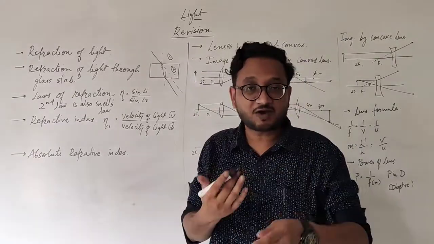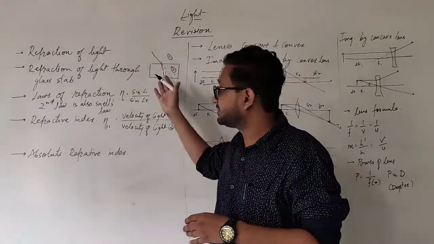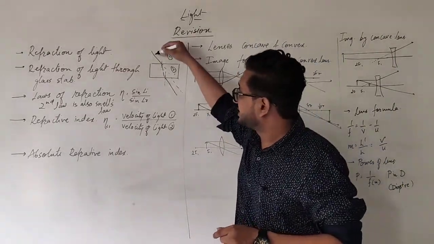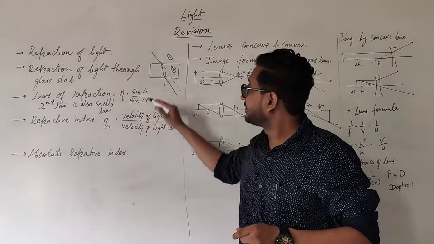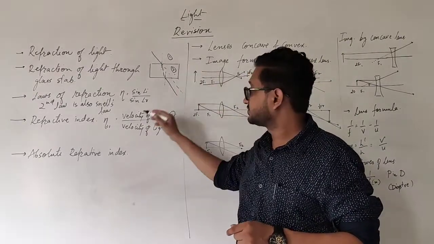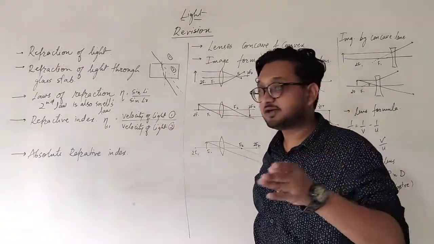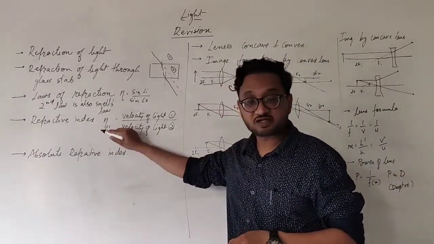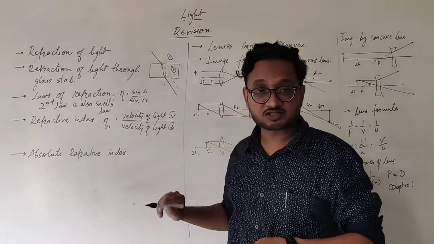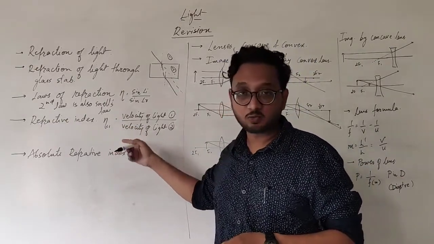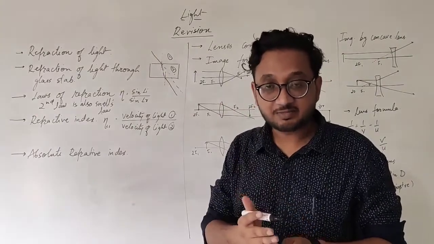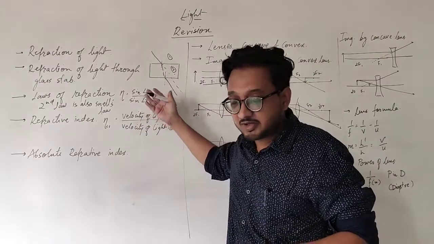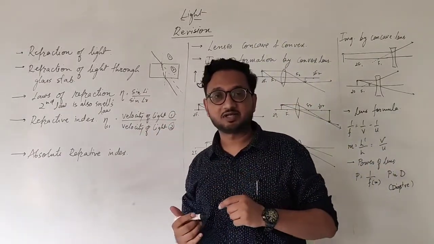Why? Because we want to find out how much the light will bend in the second medium. That will give us a particular idea. Okay, so when this ray of light enters from this side, the ratio of the velocity in medium 1 to the velocity in medium 2 will give us the refractive index of the second medium. That is why we write the refractive index of the second medium with respect to the first medium, that is why η21. So we write the velocity of the first medium to the ratio of the velocity of the second medium.